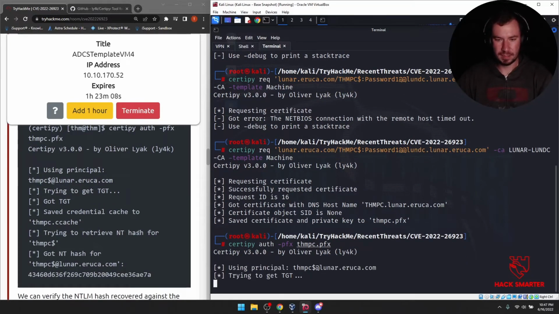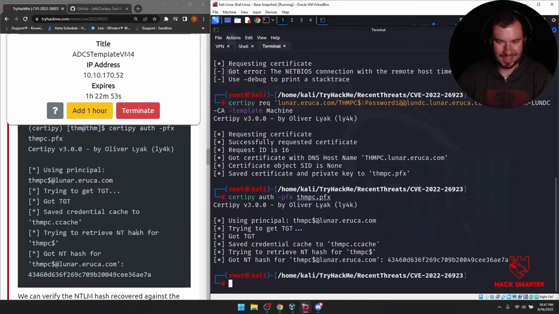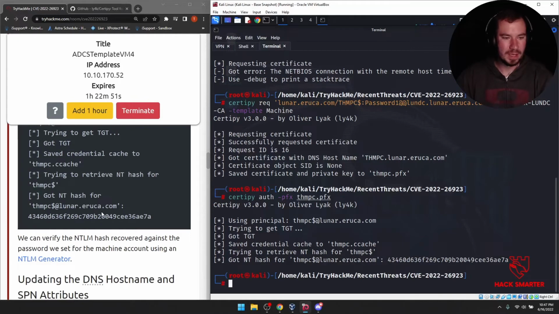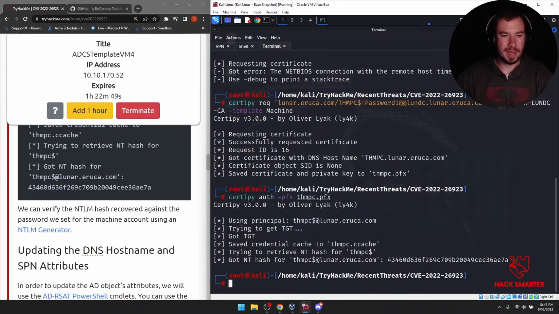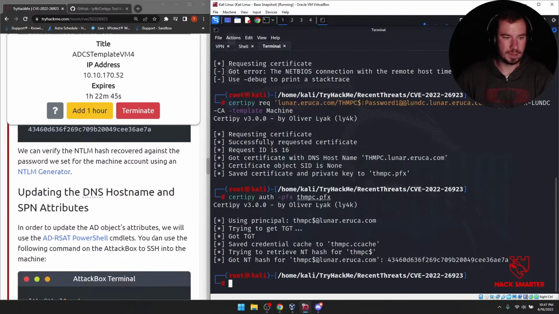Trying to get ticket granting ticket. You got it. Come on. Give me that TGT. Come on, Certipie. Yeah, there we go. Perfect. Sweet. We can verify the NTLM hash recovered against the password we set for the machine account using an NTLM generator. Don't feel like it. Well, we could. Let's just check it out.